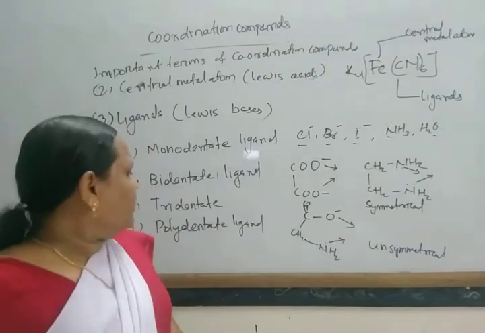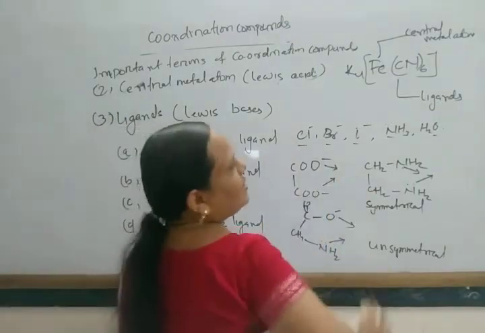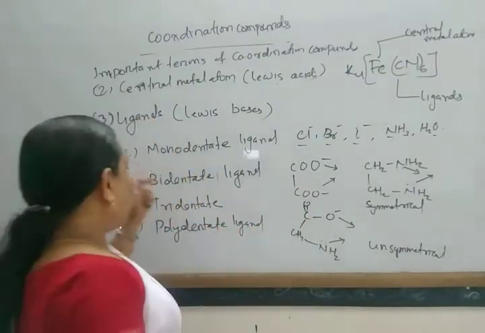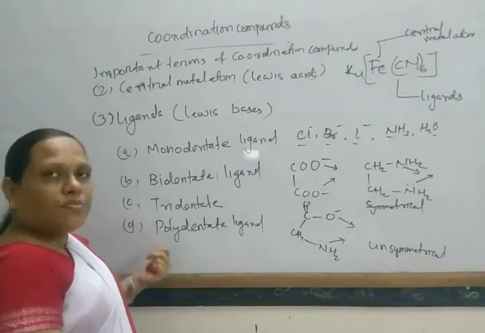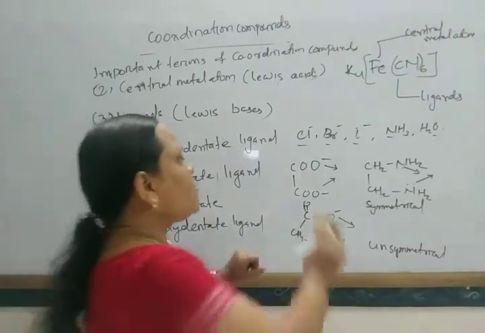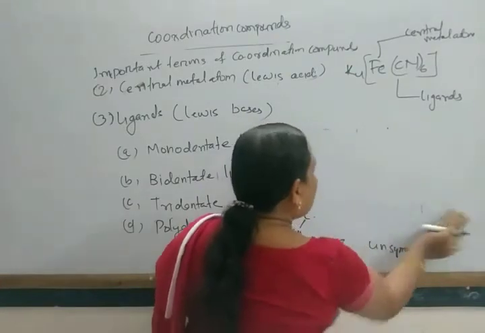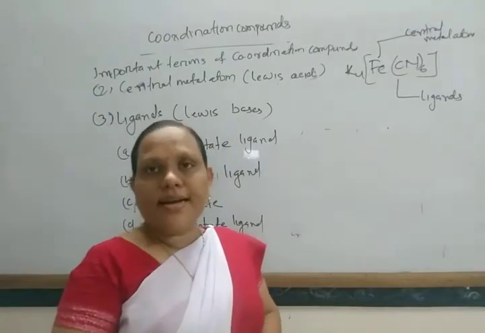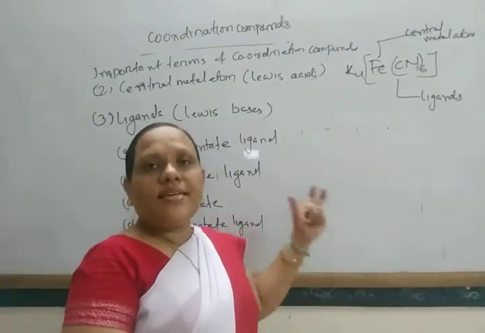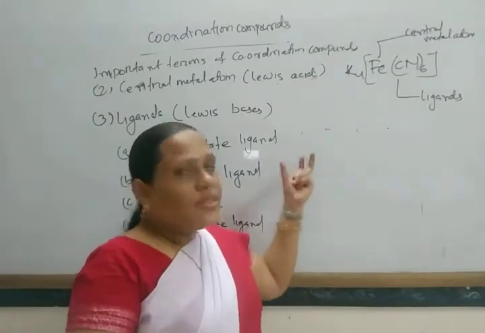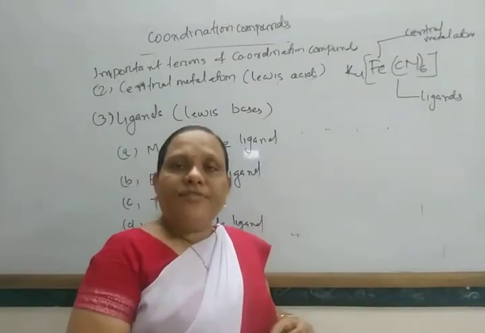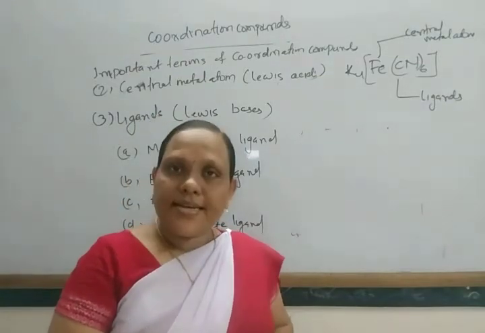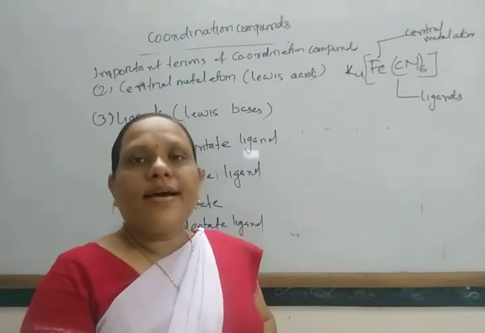When bidentate, tridentate or polydentate ligands coordinate to the central metal atom through more than one donor site, they form a ring-like structure. Such ligands are called chelating ligands, and the complex is called a chelate.